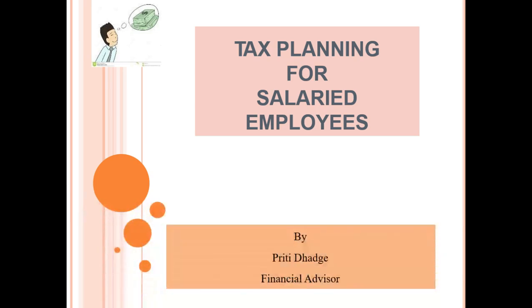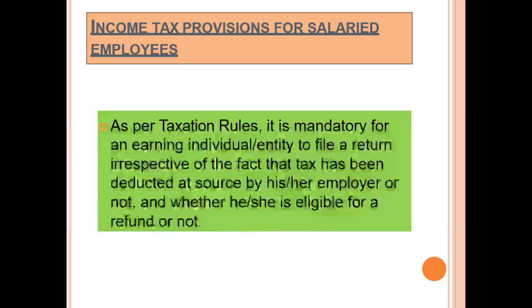And these are the people, basically, most of them are salaried employees. So, four important things which I'm going to discuss: how can you have your tax component reduced? What is the date of tax filing this year, 2020? And last and the most important, what are the tax saving devices? So, let's start with the presentation. Income tax provision for salaried employees.